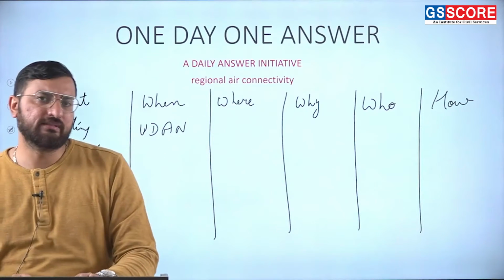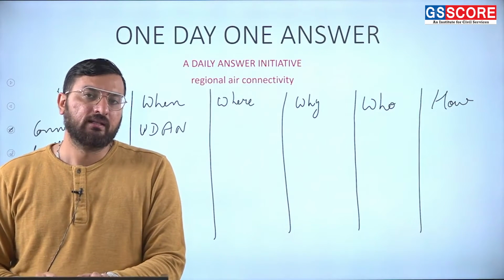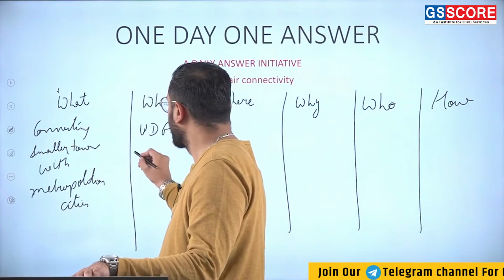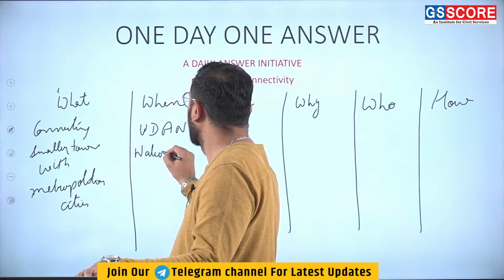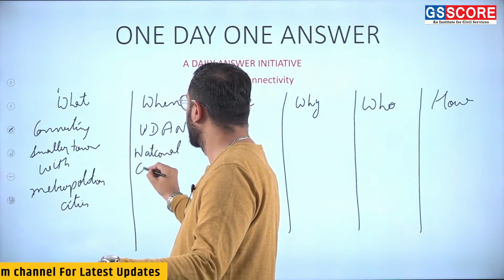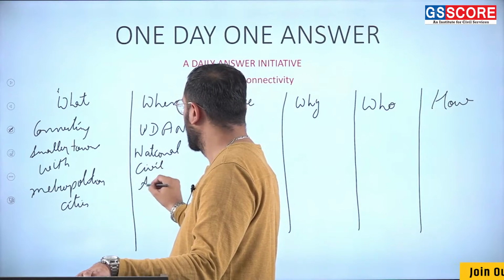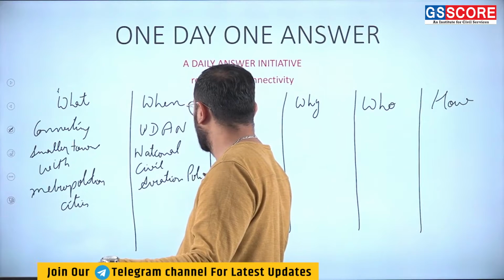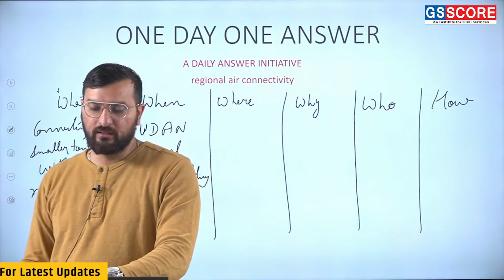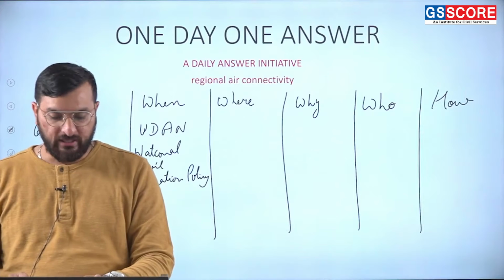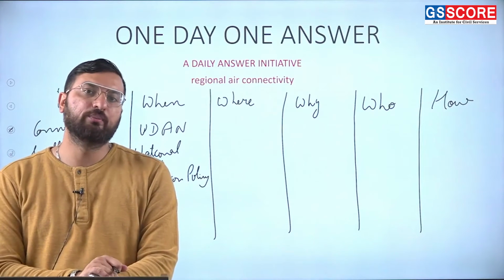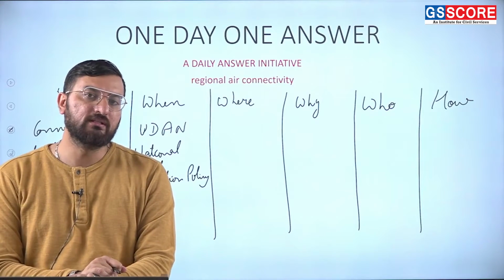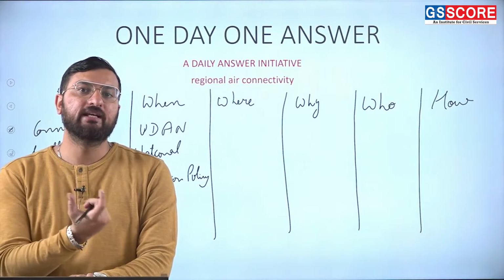Roughly around 2016-17, this scheme was started by the government under the National Civil Aviation Policy. We made the scheme UDAAN to enhance the regional air connectivity program and also to make air travel affordable and accessible for the common citizen. That's why the name is Ude Desh Ka Aam Nagrik.